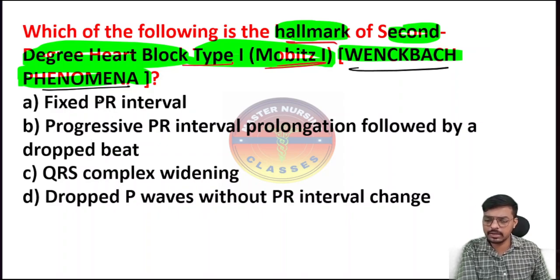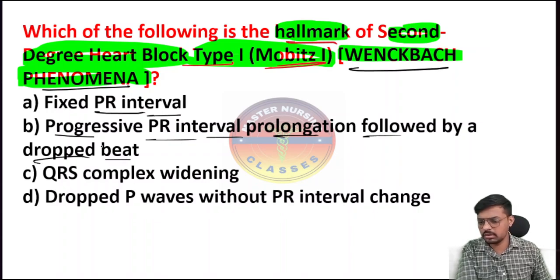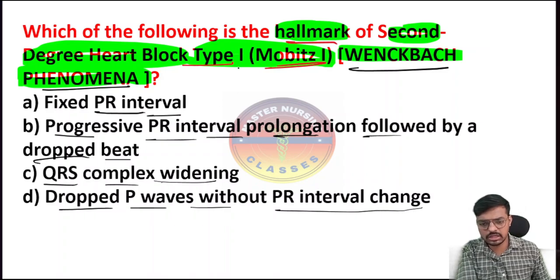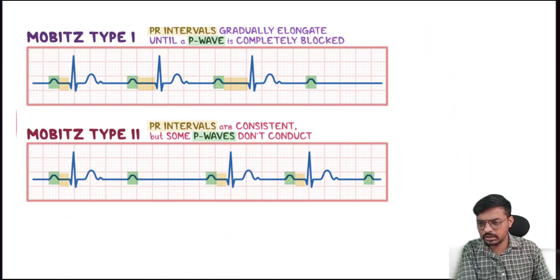Option A is a fixed PR interval. Option B is progressive PR interval prolongation followed by a dropped beat. Option C is the QRS complex widening. Option D is dropped P waves without PR changes. So let me clear what is the second degree heart block type 1, or Mobitz type 1. Here will be your ECG.